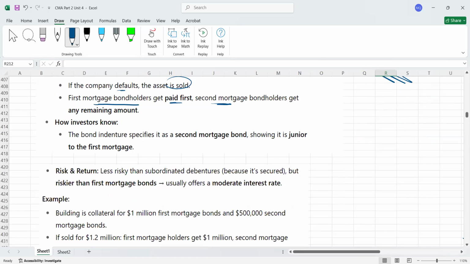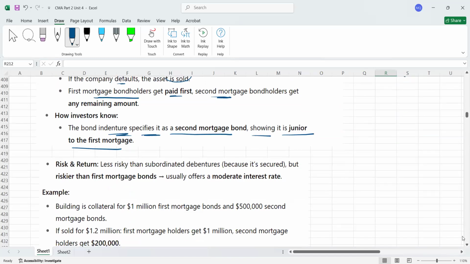Then how do investors know whether it's a first mortgage bond or second mortgage bond they are buying? Again, it will be written in the bond indenture. The bond indenture specifies it is a second mortgage bond, showing it is junior to the first mortgage. Okay, it's written there.